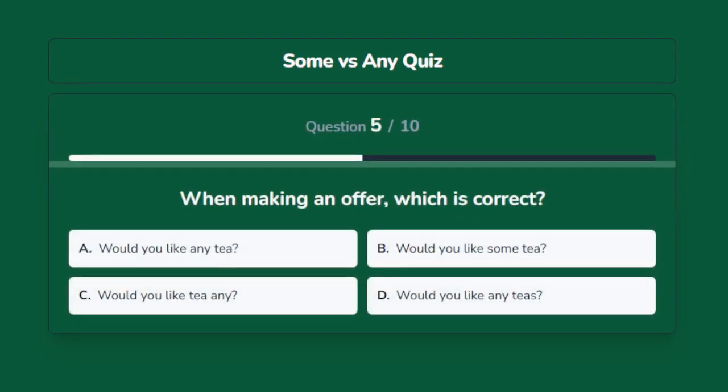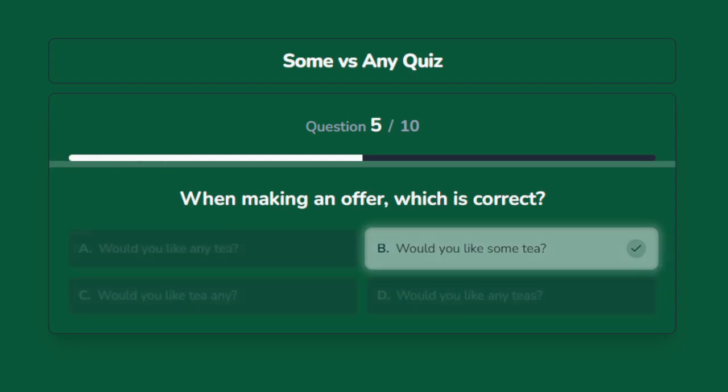When making an offer, which is correct? Options are A. Would you like any tea? B. Would you like some tea? C. Would you like tea any? D. Would you like any teas? The correct answer is Would you like some tea?